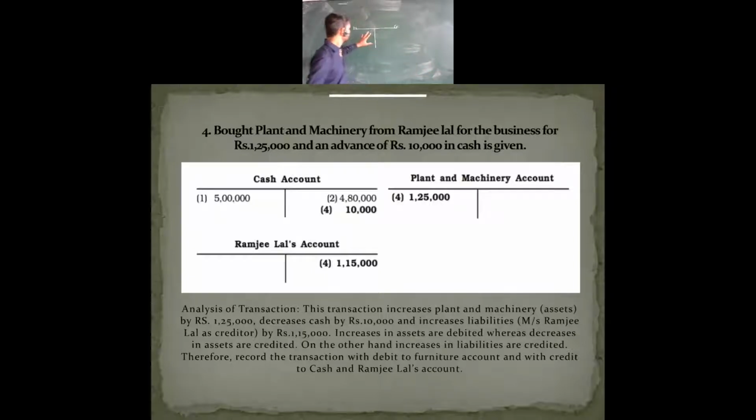See in the slide, the T shape for plant and machinery. We are mentioning it there as an asset. Assets have increased on the debit side. This is what you have mentioned on the left-hand side, 1,25,000. Now how have you paid? First, there is a decrease in assets. Which asset has decreased here? You have paid cash in advance, and the remaining is taken as a creditor.